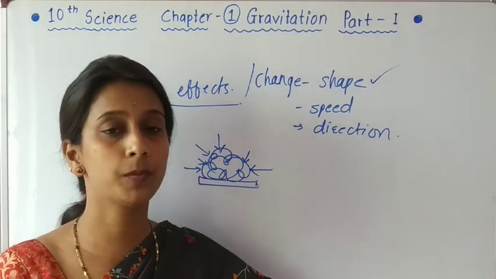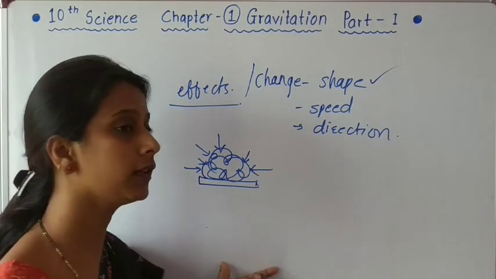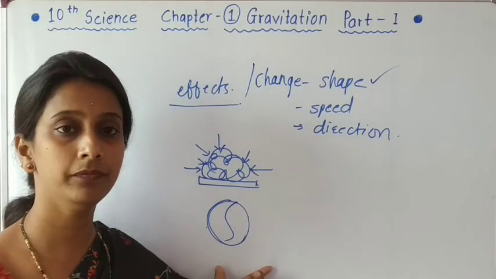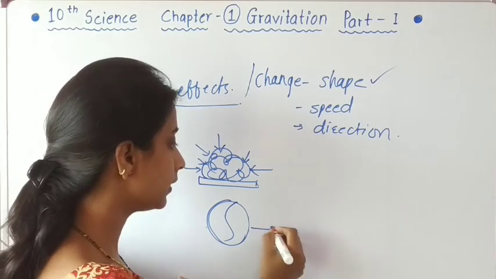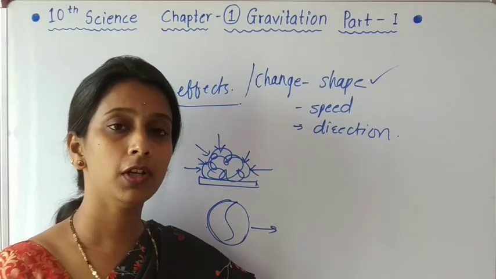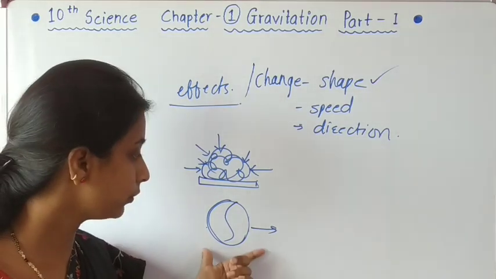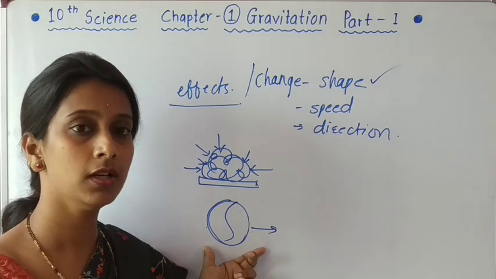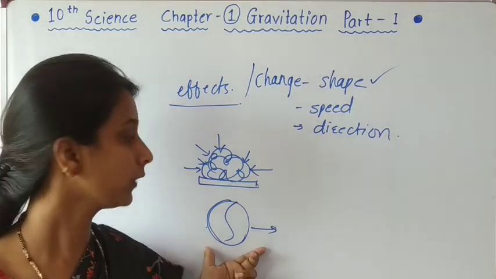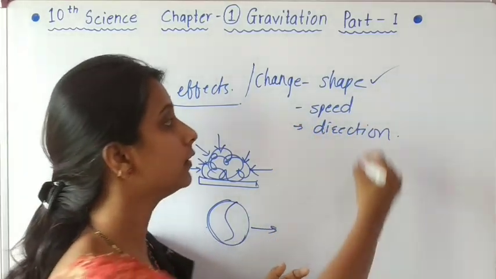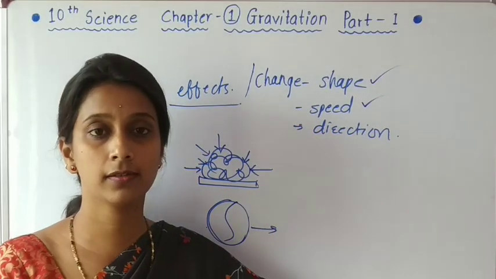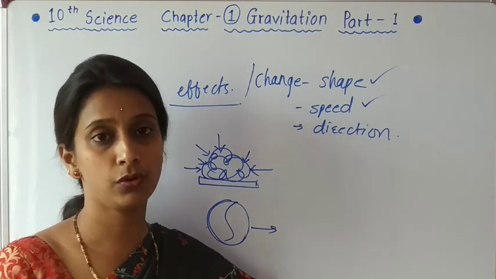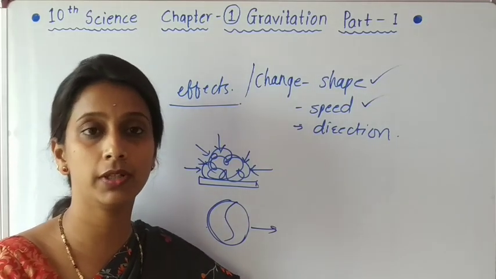How does force change speed? Some time ago, we saw the example of the ball. Ball B was in motion, which means this ball already had speed. So if we apply force on this ball, what happens? Either this ball goes fast, or this ball goes slow. In this way, force can also change the speed of an object. We have seen in a football match how the players apply force on a ball and it changes the speed of the ball.